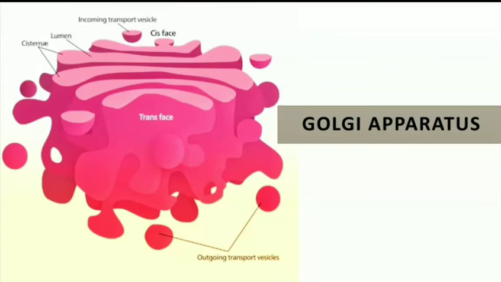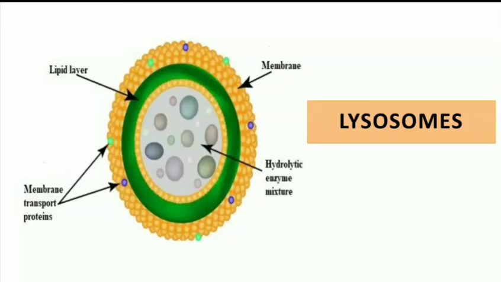Then we will see the lysosomes. Lysosomes are spherical vesicles wrapped with a single membrane. They are regarded as the digestive tract of the cells, since they are actively involved in the digestion of cellular substances, namely protein, lipid, carbohydrate, and nucleic acid.